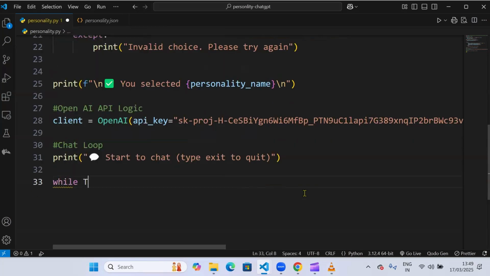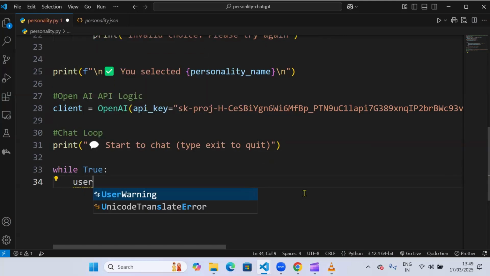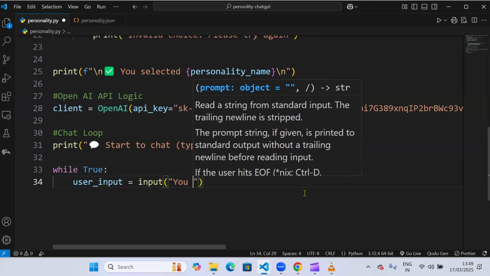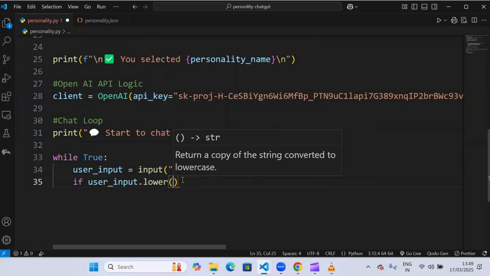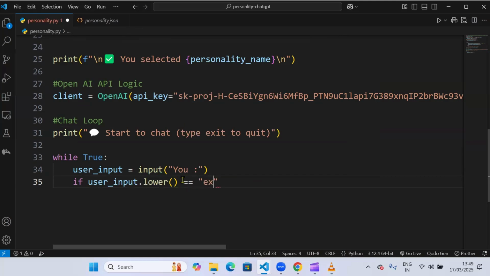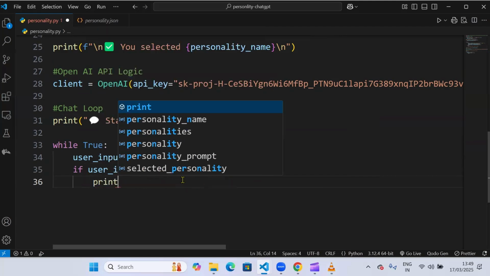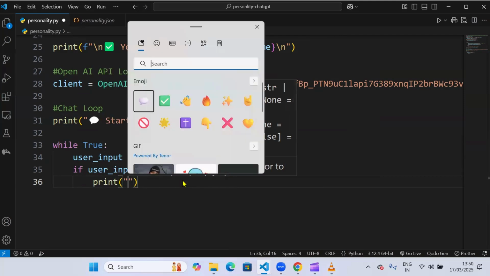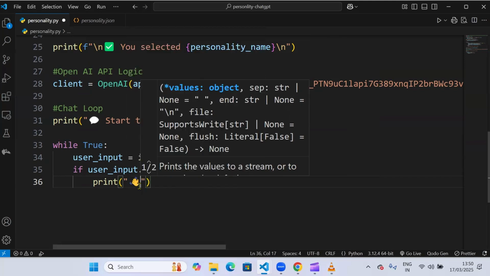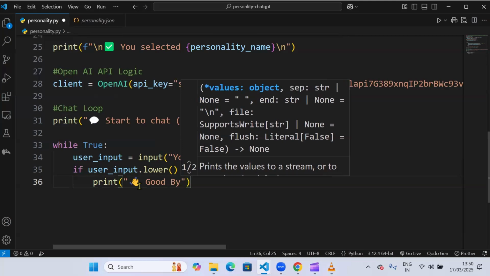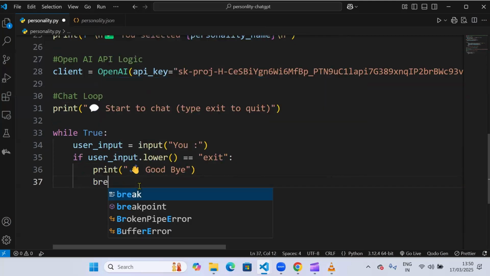Now we'll create a while loop again, while True, so that we continue with the chat, and this will be my user input. Input will say you, so it displays you on the terminal. If the user input dot lower is equal to exit, so if the user presses exit, then we'll print goodbye. Include an emoji as well. Goodbye. And I'll break the loop.